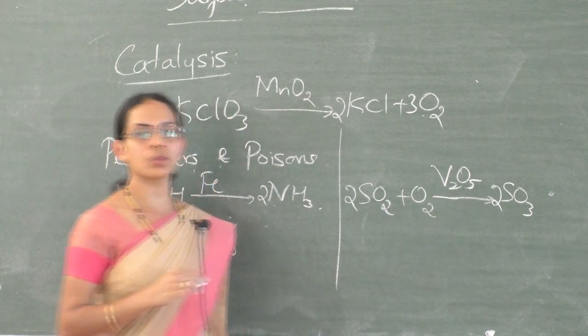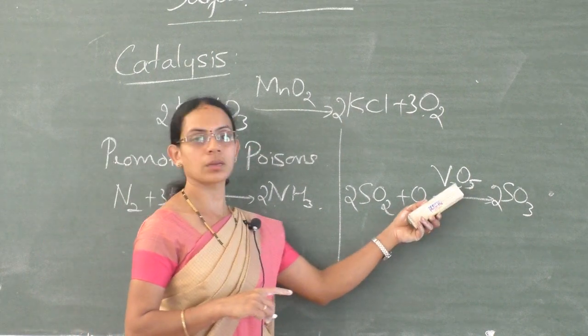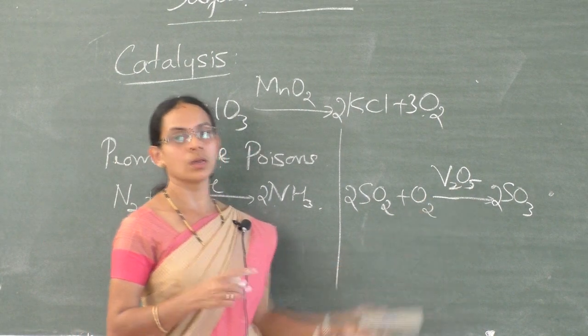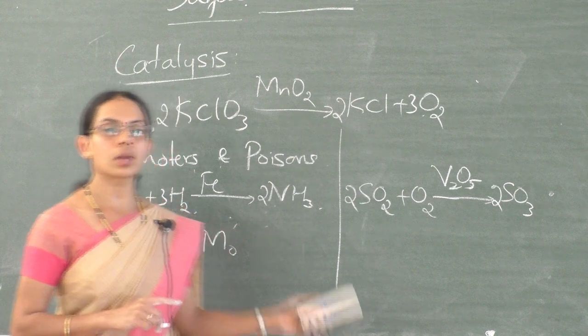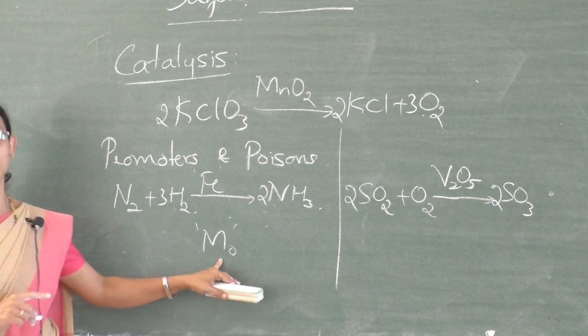During this process, if any arsenic impurities are present, that may decrease the activity of vanadium pentoxide. So arsenic impurities are catalytic poisons, whereas molybdenum is a catalytic promoter.